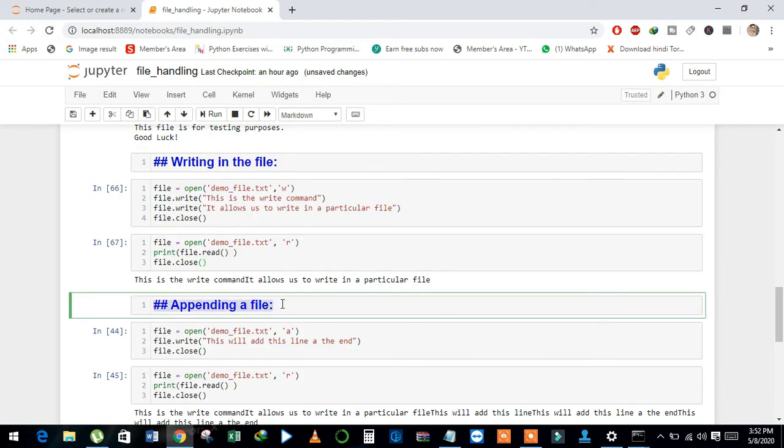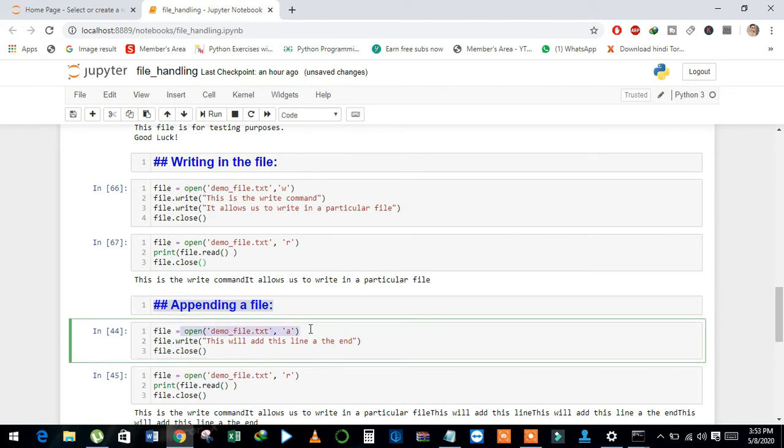Now we will discuss how to append data in the file. We will open the file in append mode, and then with the write method we can append data inside the file, and this will add the line at the end of the file.